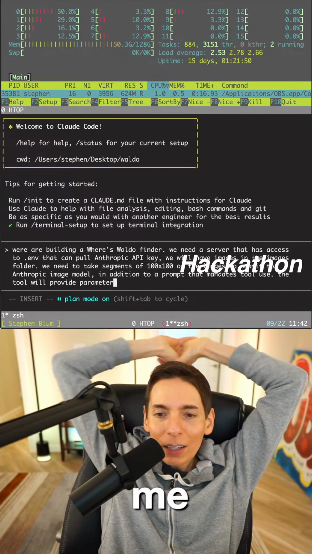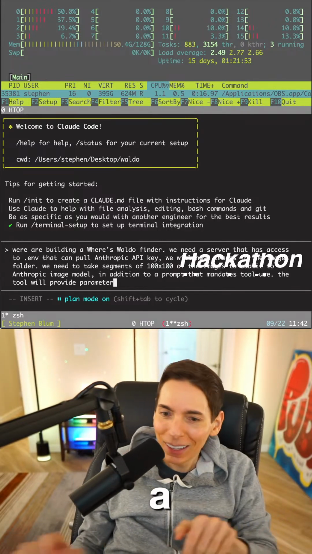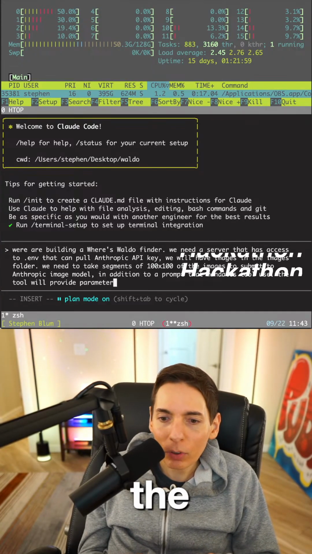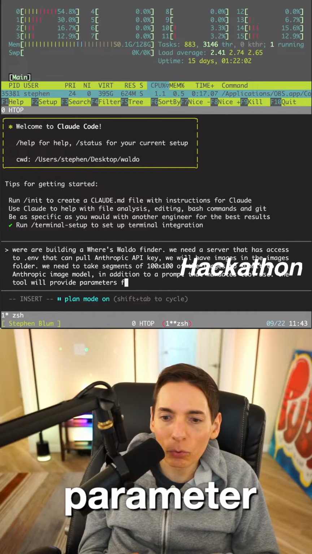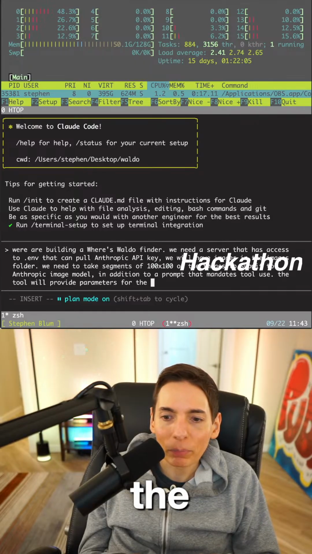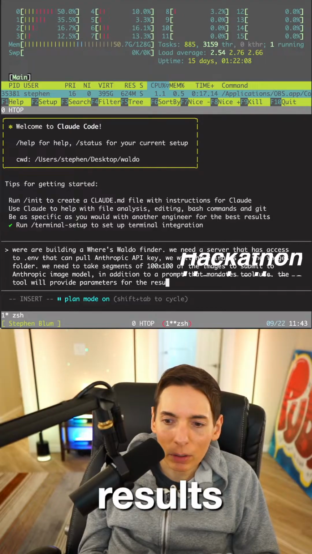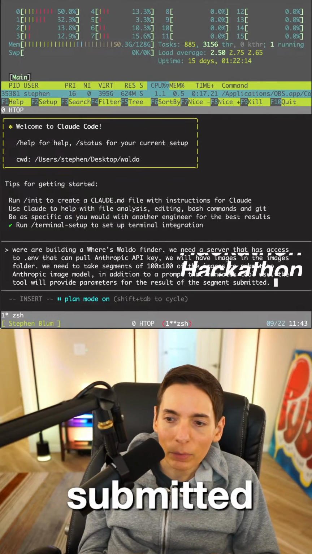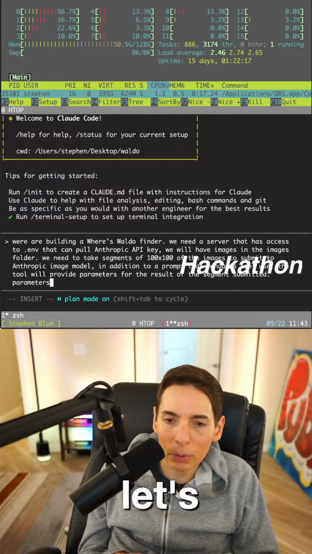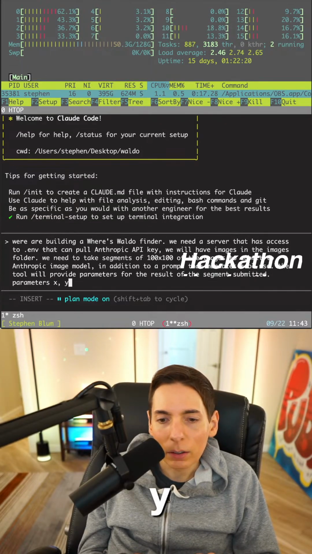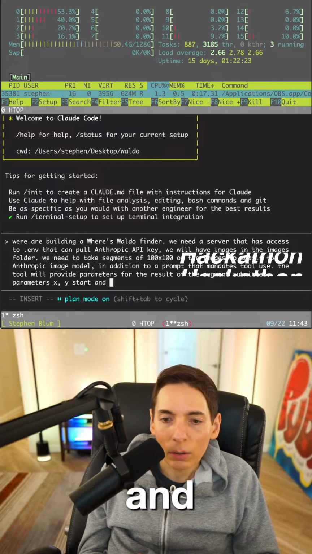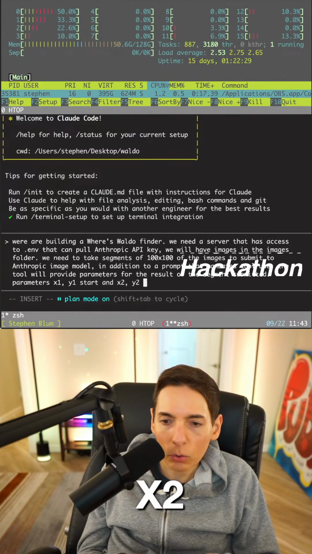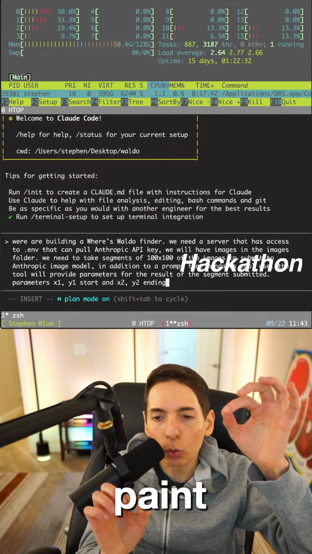So I'm making a Where's Waldo Finder AI agent using an AI agent. Yeah. So here we go, you guys. All right. So the tool will provide parameters for the result of the segment submitted. Parameters like, let's see what the parameter should be. Like X, Y, starting, and maybe X1, Y1, and X2, Y2 ending. So we can paint a grid around it.